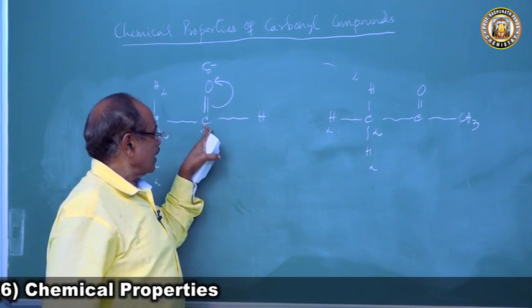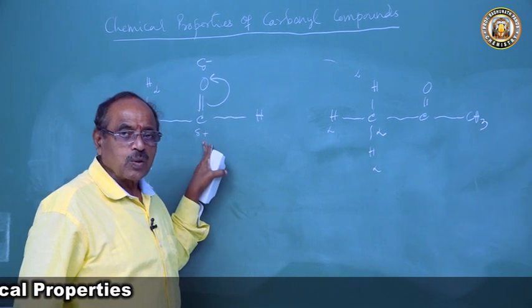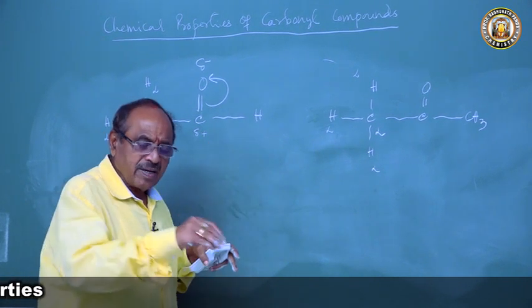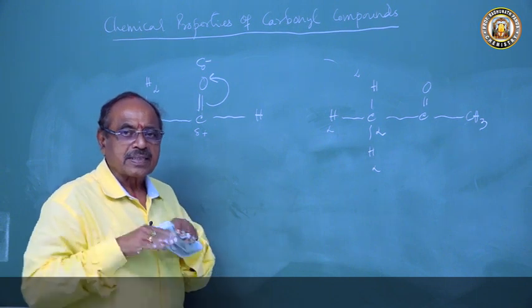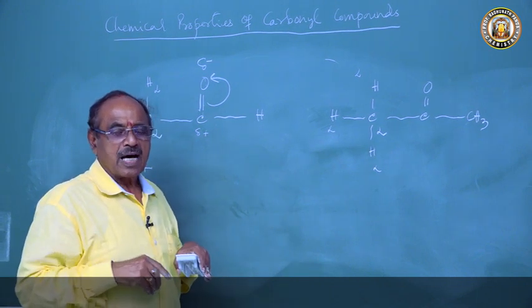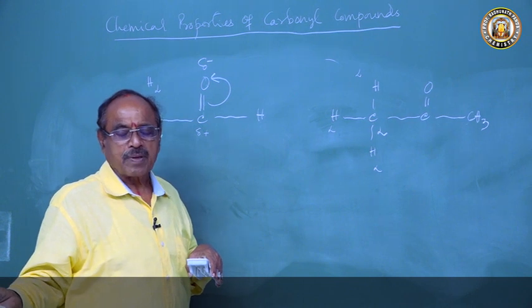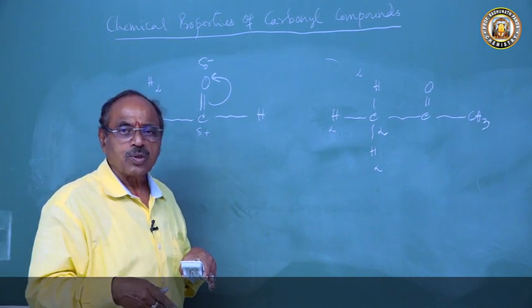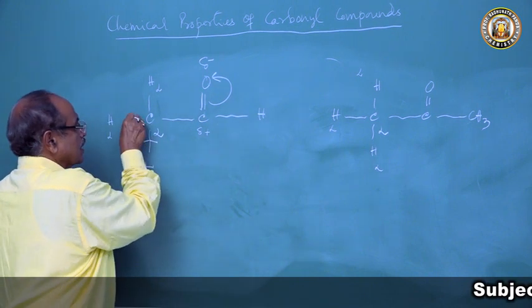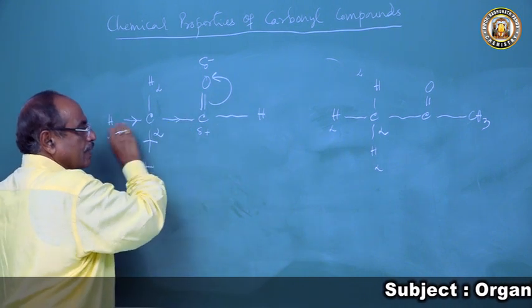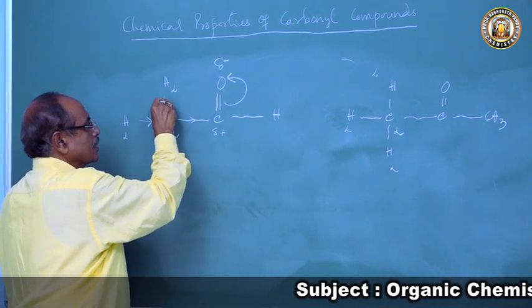This carbonyl carbon has a low electron density. Anywhere there is a low pressure, the flow will automatically take place to that point. Always the flow takes place from higher potential to lower potential. So the electrons will drift like this.